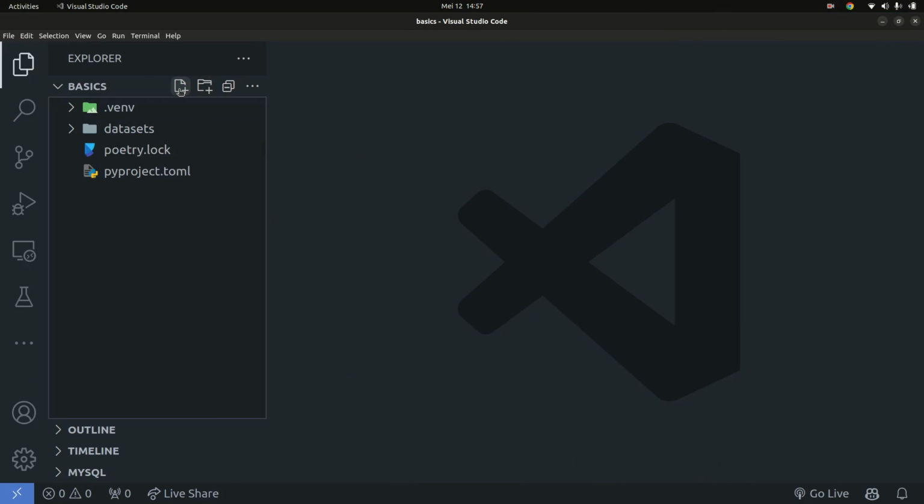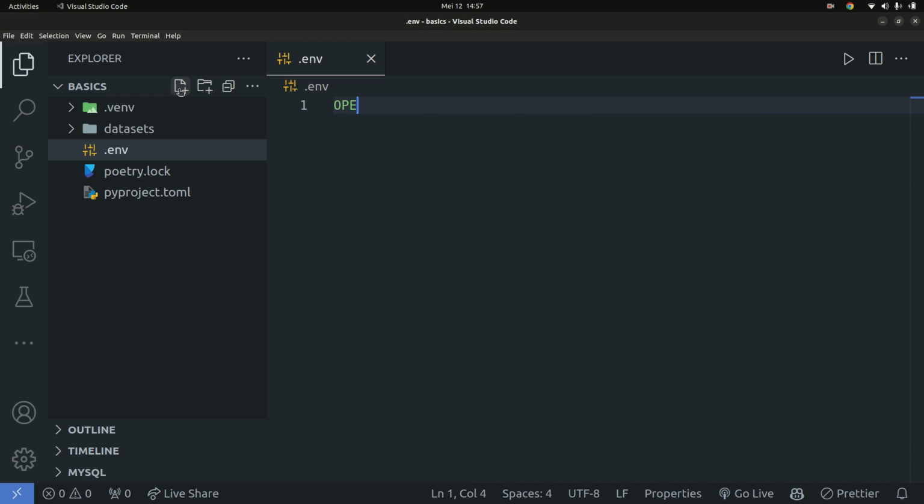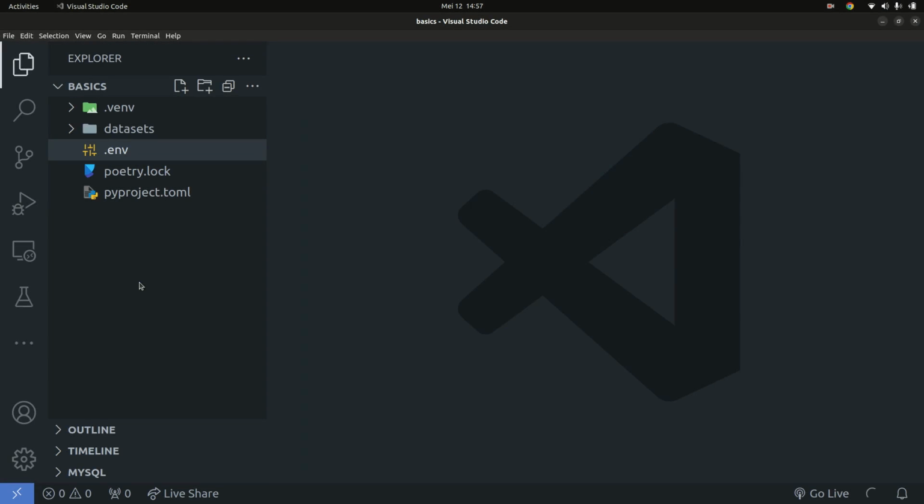I'm going to say .env, create a file like that, and then I'm going to say OPENAI_API_KEY, and then equals, and then simply have my OpenAI API key right here. But in your case, you're going to go ahead and put in your actual OpenAI API key. So let me get my API key and add it in here, and then I'll be back recording. So good, I just went ahead and added my OpenAI API key inside of my .env file.